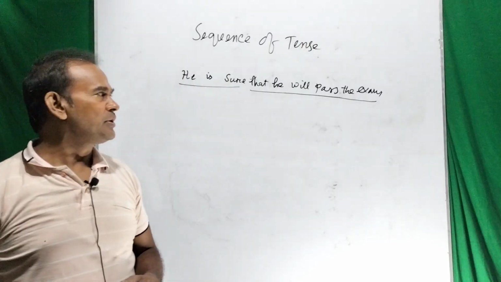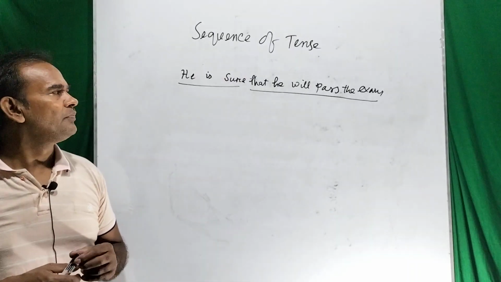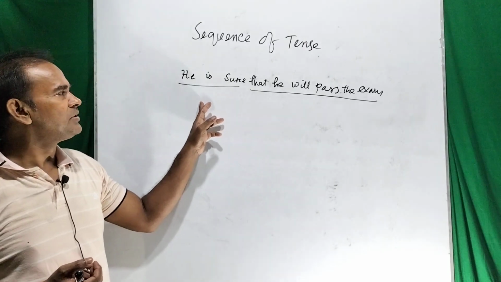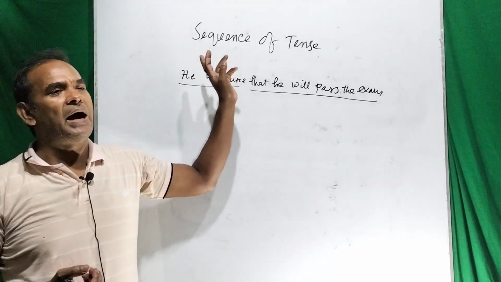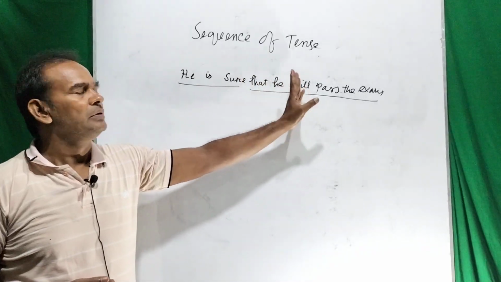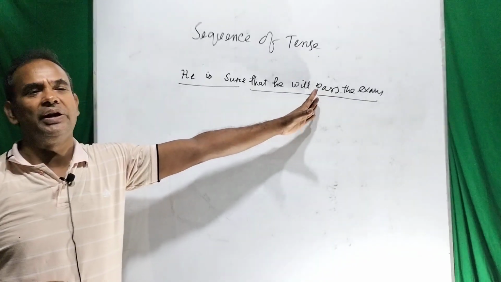That is the common point of view. So, he is sure that he will pass the exam. In this sentence you can understand that "he will pass the exam" is the outcome of "he is sure," because he has worked hard for the examination. So dear students, you can understand that the sequence of tense is the relationship between the verbs in the main clause and those of the subordinate clause. I think you can understand.